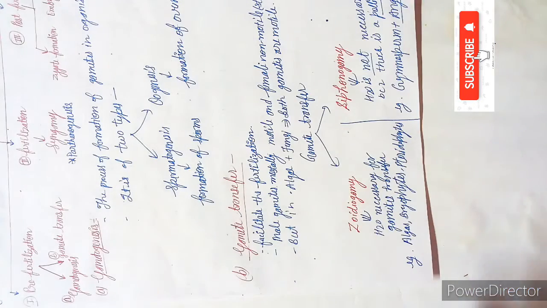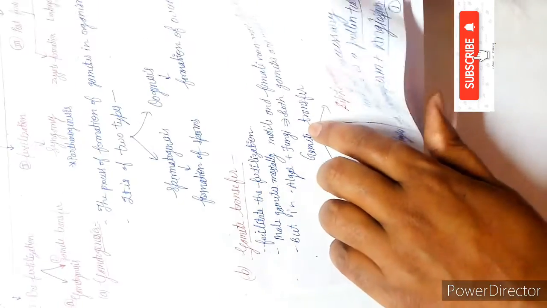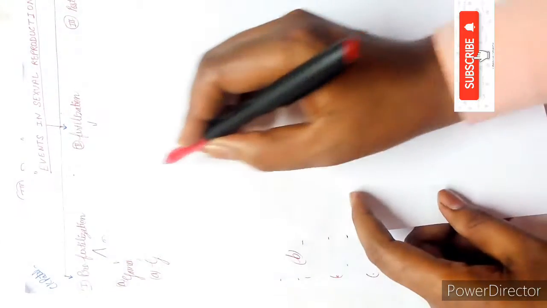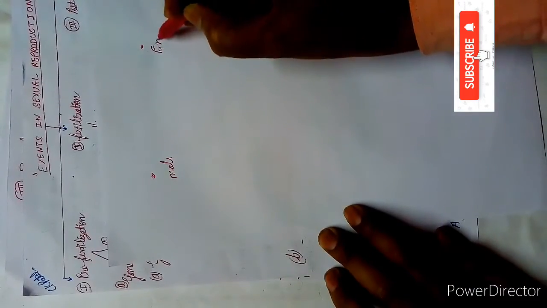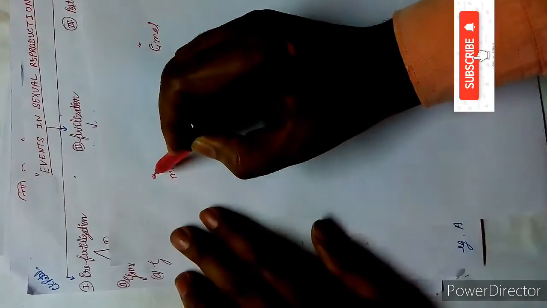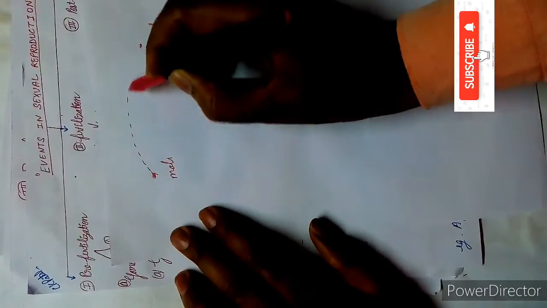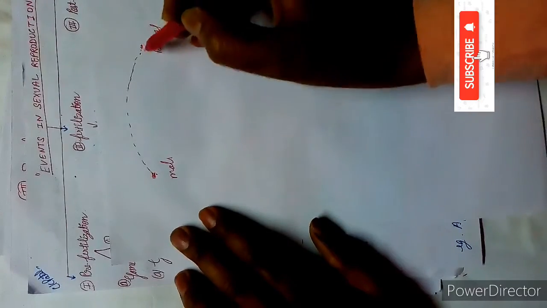This is very important to be learnt by you all. Suppose this is a male plant and this is the female plant. If the gamete is motile, then it has to go from one place to another place. How does this occur?